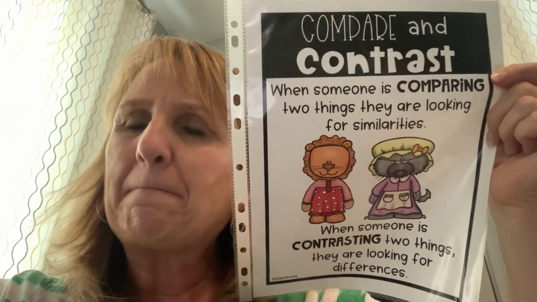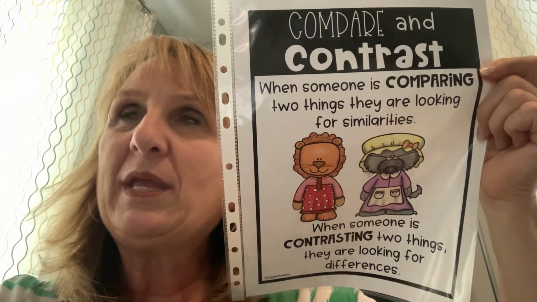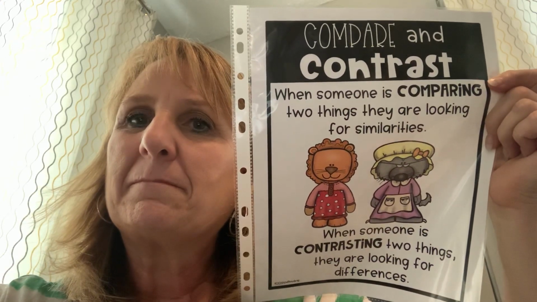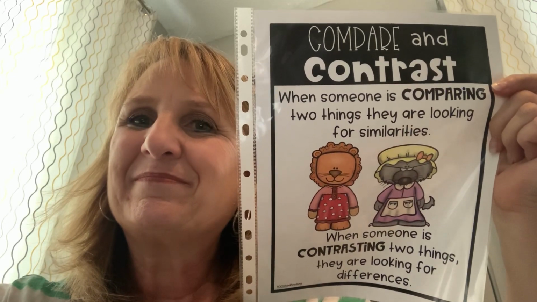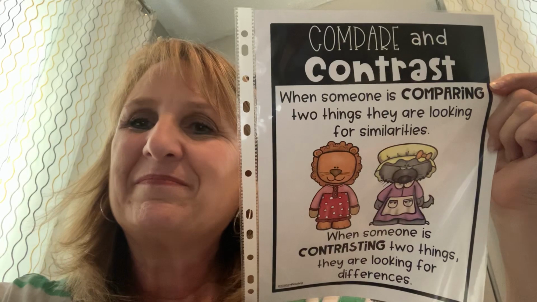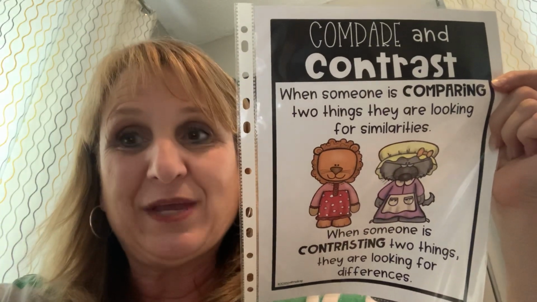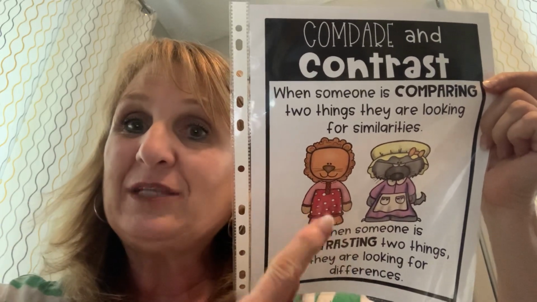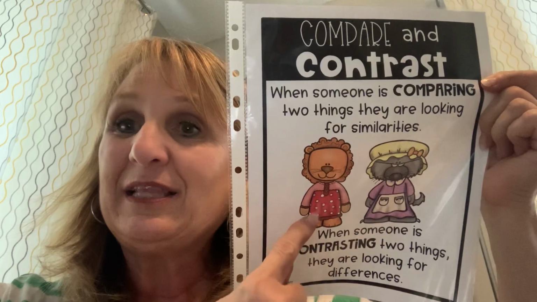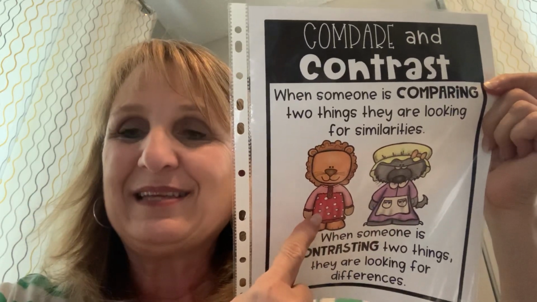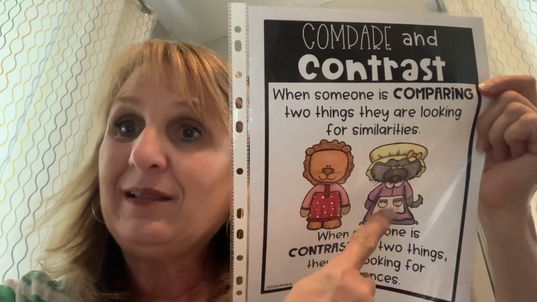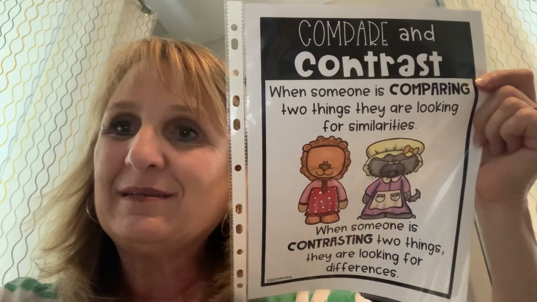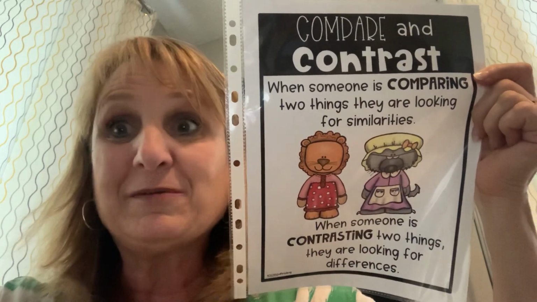Okay, let's think of another one. What else did they have that was the same? I noticed that in both stories, Little Red was going to help someone. In Little Red and the Very Hungry Lion, Little Red was going to help Aunt Rosie. And in Little Red Riding Hood, Little Red was going to help Grandma. So in both stories, she was trying to help somebody. So that was the same.